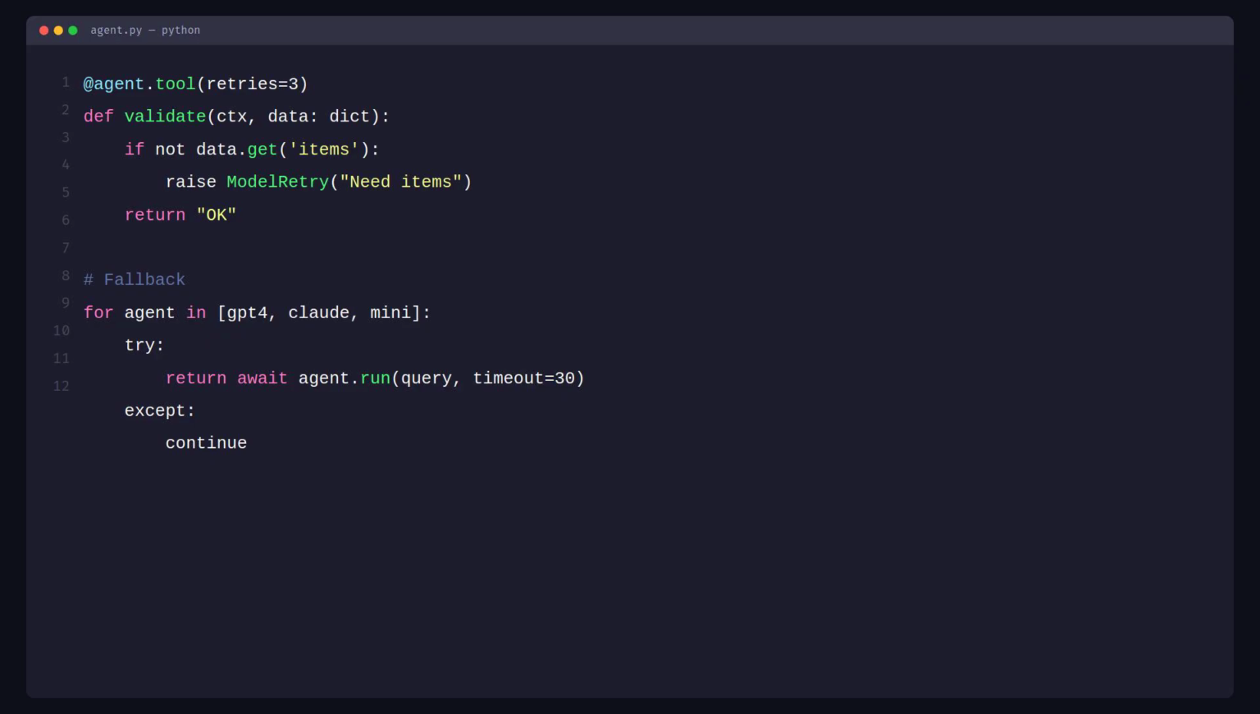For model-level failures, rate limits, timeouts, unexpected behavior, use a fallback chain. Try your primary model. On failure, try the next one. Always log the failures. Always have a last resort. Exponential backoff between retries prevents hammering a struggling API.